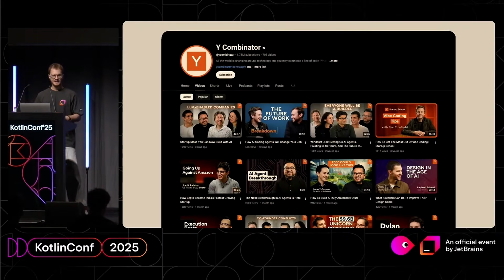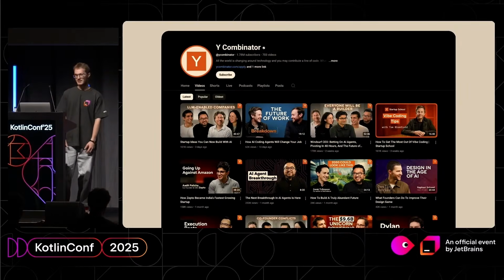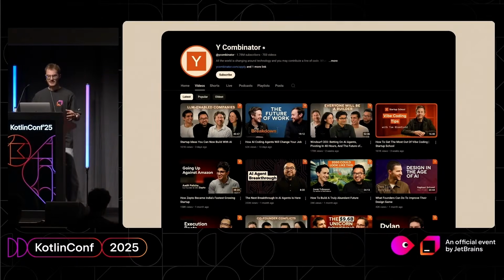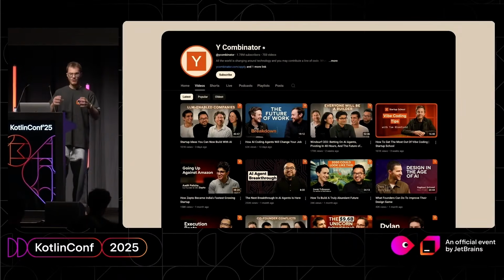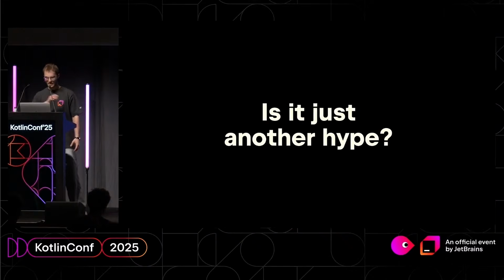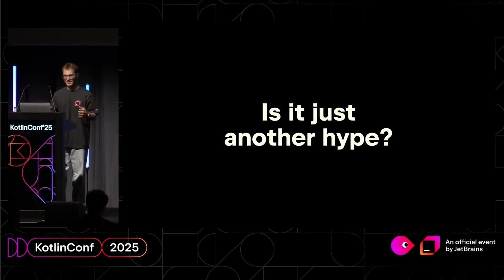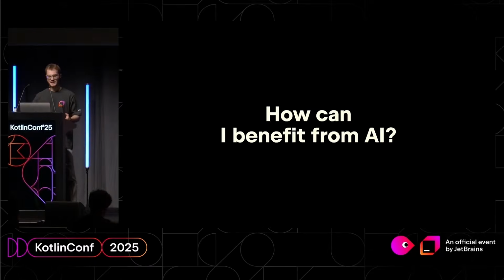This means that tomorrow, or like the next year, we're going to see a lot of strong competition powered by all these AI startups almost in every single domain. And that's great. So is it just another hype? Or at least, is there something that I, as a developer, can benefit from?